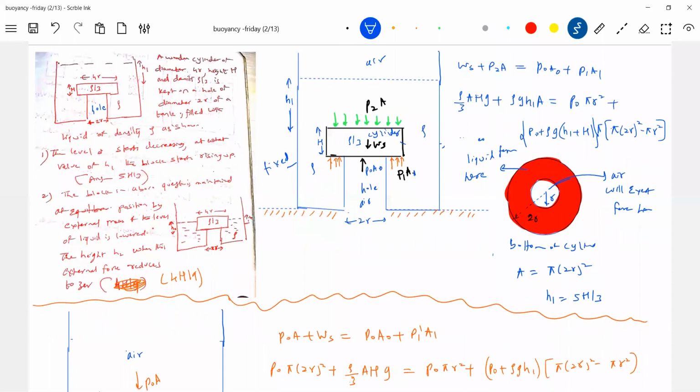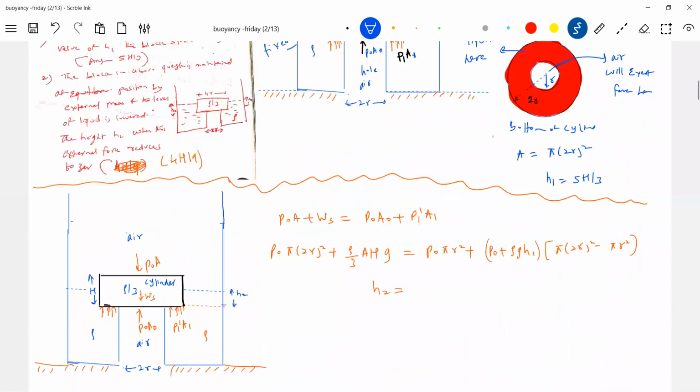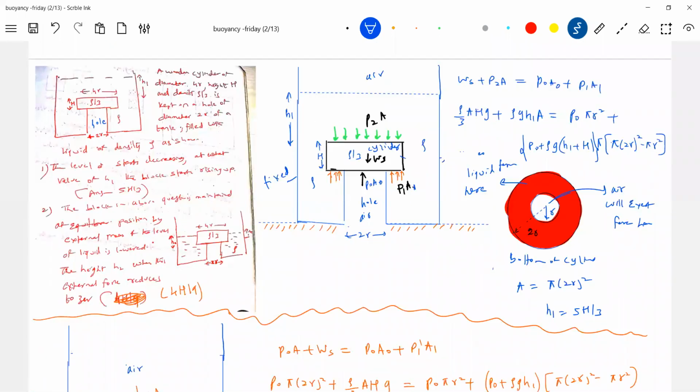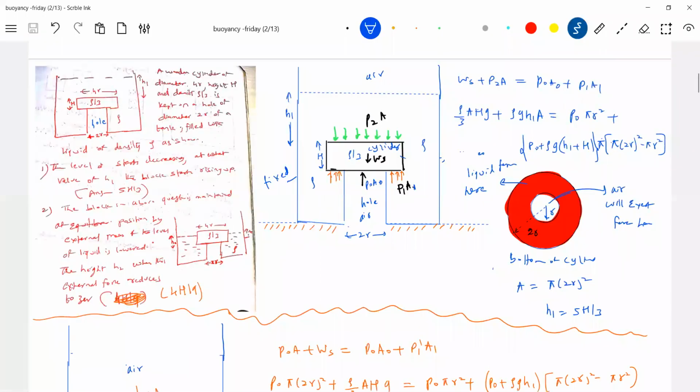Okay, I'll do one thing. P naught, okay, P naught pi R square, P naught 2 pi R square. Okay, do the calculation. Sir, could you read aloud the first part of this question, sir? The level of liquid starts decreasing. At what value of H1 does the block start rising up?